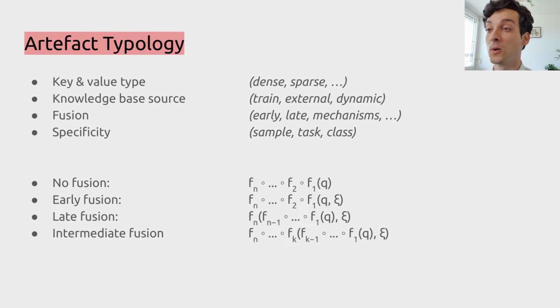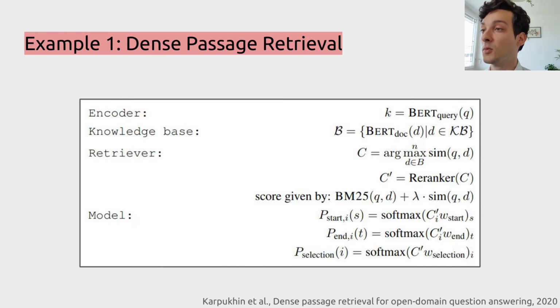The reason why we do all this is that when approaching model building from the perspective of the best practices for a given task, we may omit improvements that were made in the research of the other tasks. And we'll see later that, for example, enhanced language modeling prefers to use late fusion as opposed to question answering pipelines, which rely heavily on early fusion. The model dense passage retrieval from 2 years ago is a prototypical example of this abstract model.